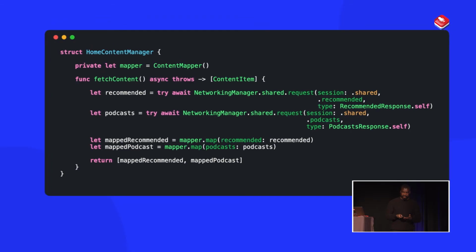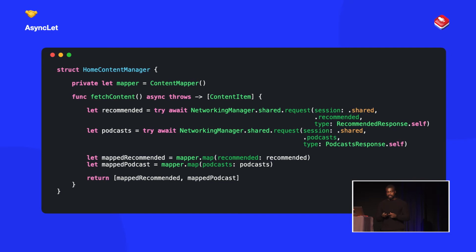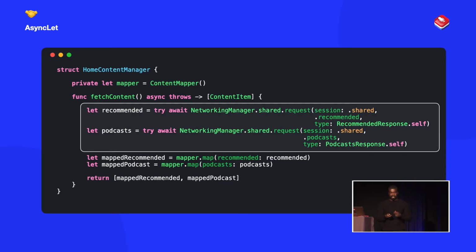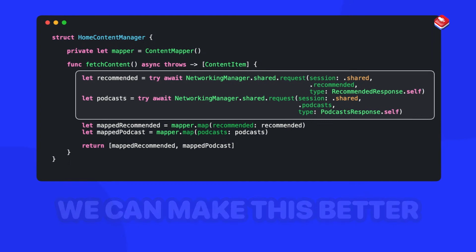But if we actually look at this, I mentioned before that we're essentially waiting for the recommended to come, stop, podcast, come, stop. These two are actually kind of acting like they're dependent on one another. And we actually don't need them to chain because we're not getting the data from our recommended and then passing that to our podcast to get the podcast. These two things could actually execute at the exact same time. So how can we actually make this better?